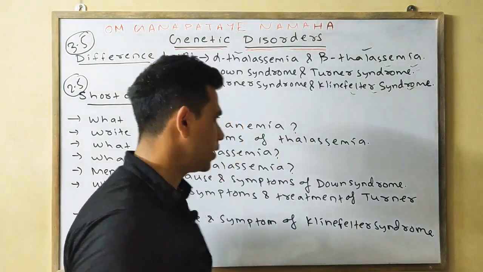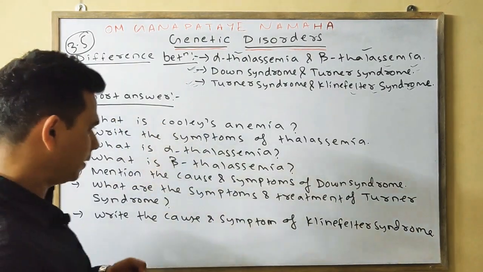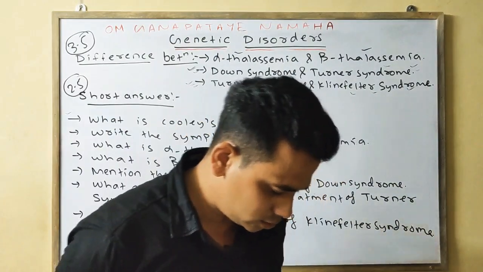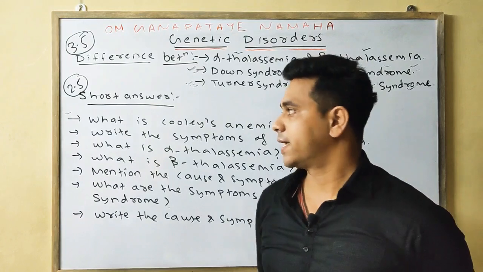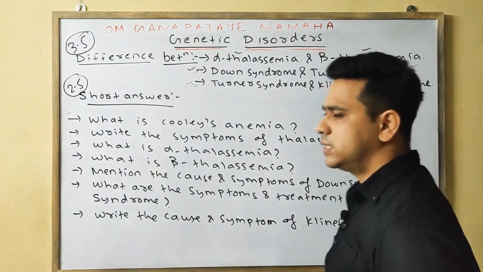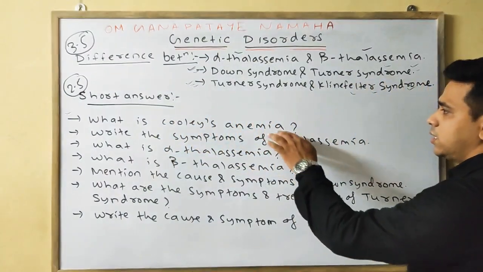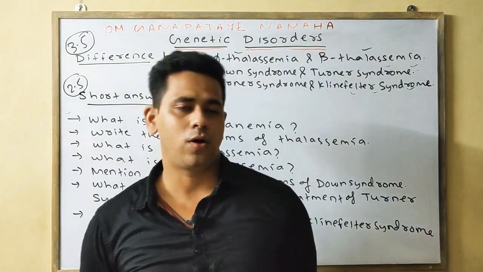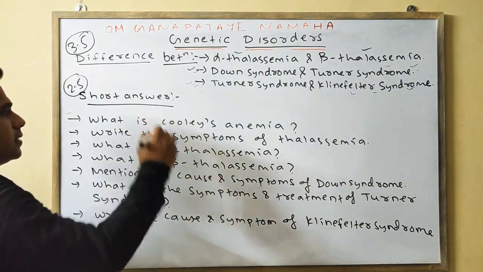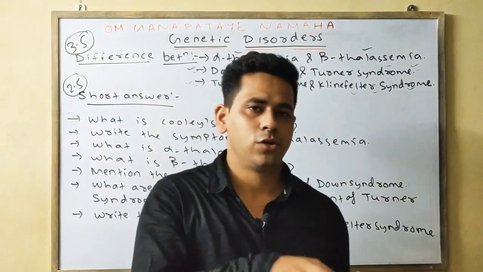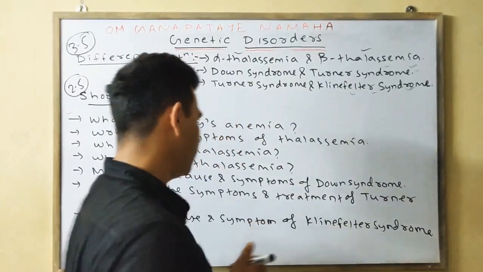Next come to various short answers. First, what is Cooley's anemia? As I have said earlier, beta thalassemia major is also known as Cooley's anemia. In the case of beta thalassemia major, if both the genes are deleted or mutated, then it is known as beta thalassemia major or Cooley's anemia. It is the severe form of beta thalassemia. And the last point is, in this case the signs and symptoms are from moderate to severe. Like this you should write 4 to 5 important points.